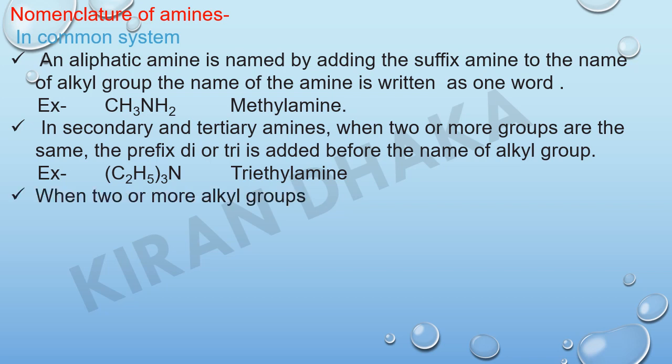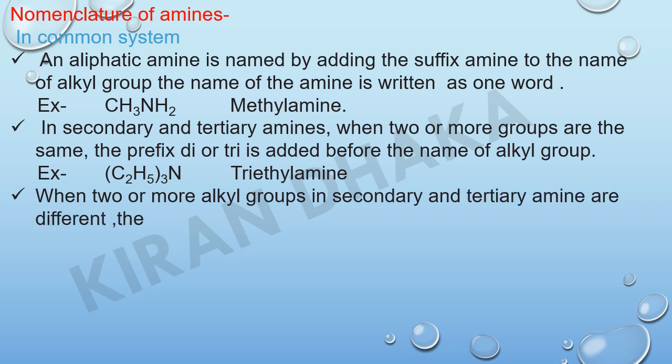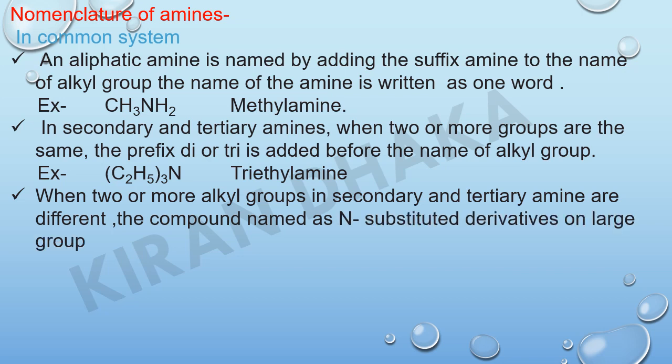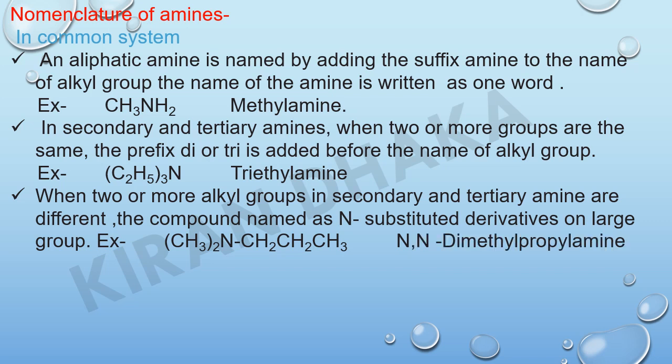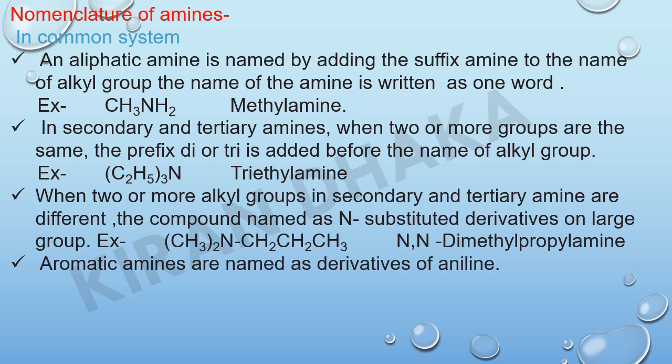When two or more alkyl groups in secondary and tertiary amines are different, then the compound is named as N-substituted derivatives of the larger group. For example, (CH3)2NCH2CH2CH3, the common name is N,N-dimethylpropylamine. Aromatic amines are named as derivatives of aniline. For example, aniline, and a second example is p-bromoaniline.